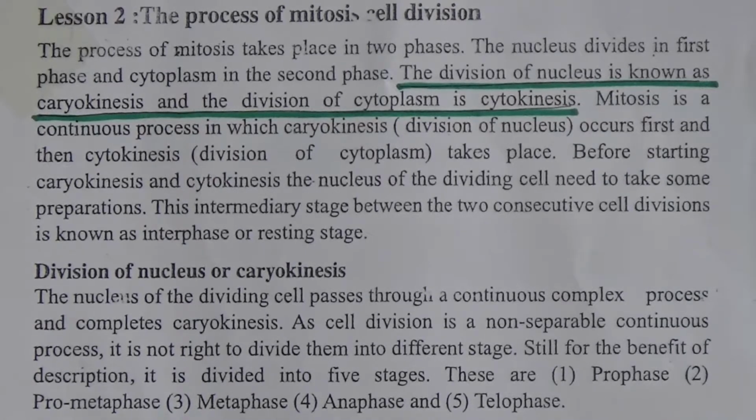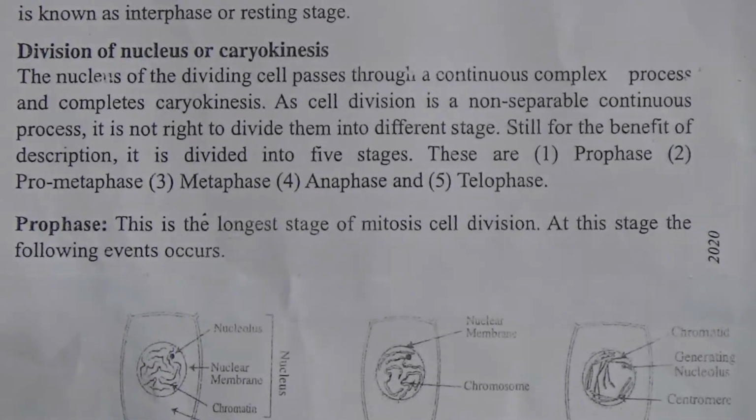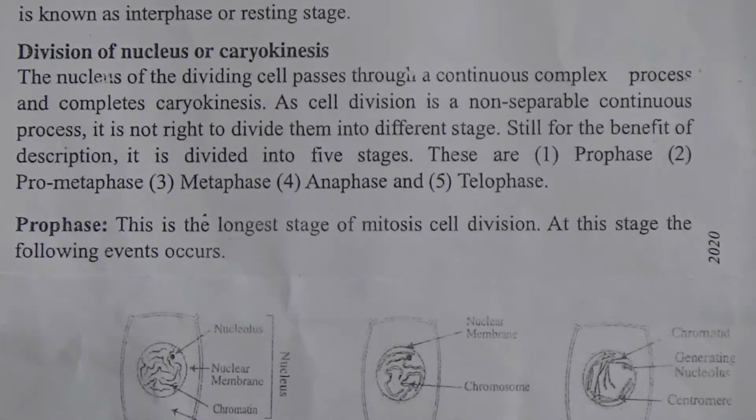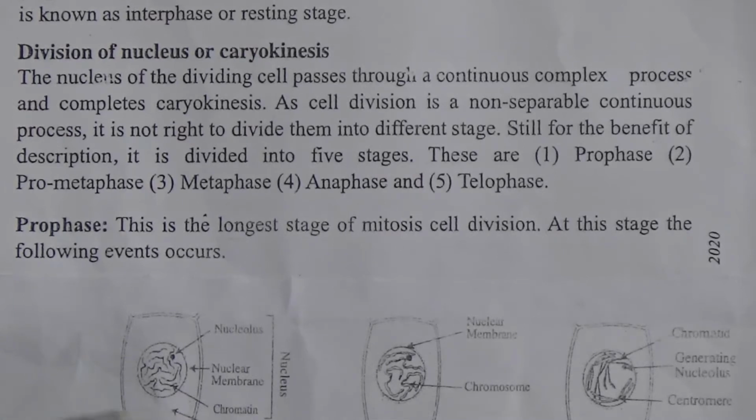Now there are 5 phases of mitotic cell division: prophase, prometaphase, metaphase, anaphase and telophase. Here, plant cell division and animal cell division are given together, and they are similar. Only, we know that in animal cells the centriole is present near the nucleus, so that centriole will be present here and it will go into the next cell. Now let's see.